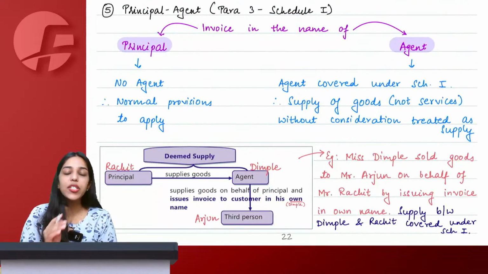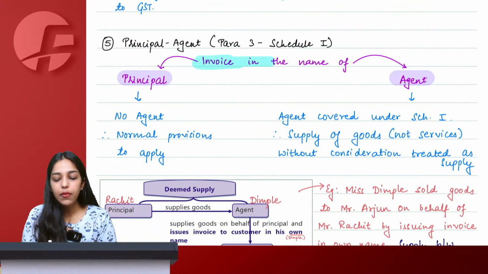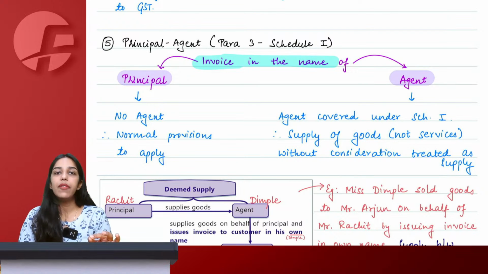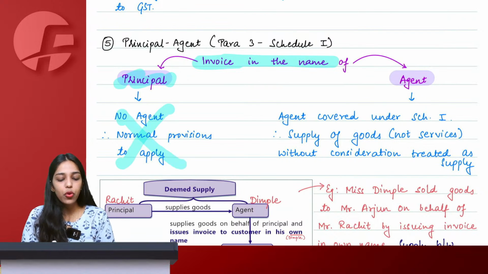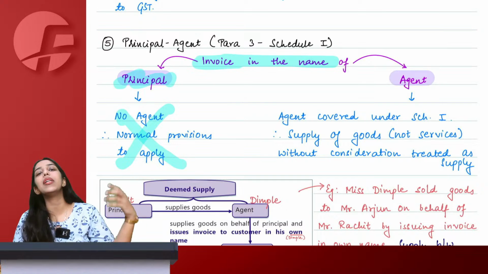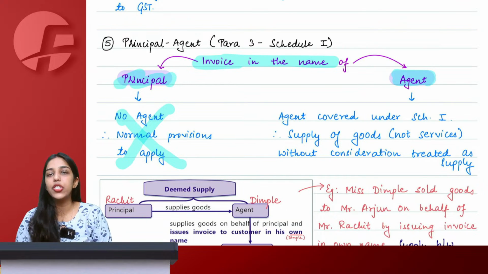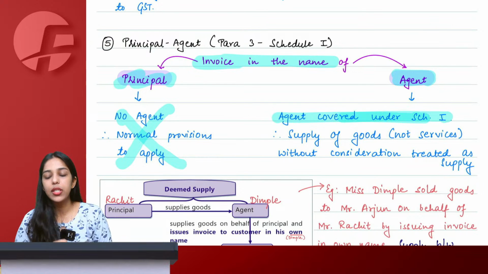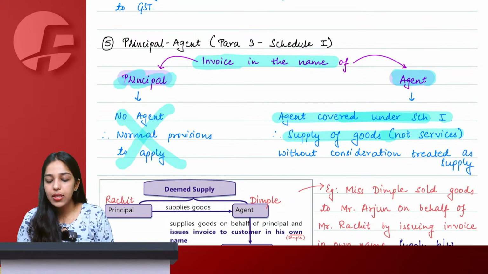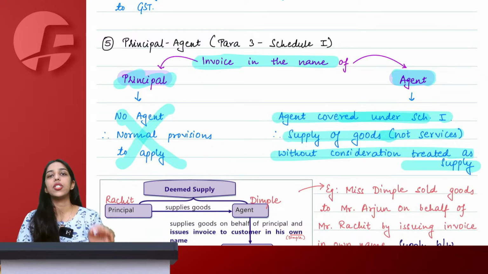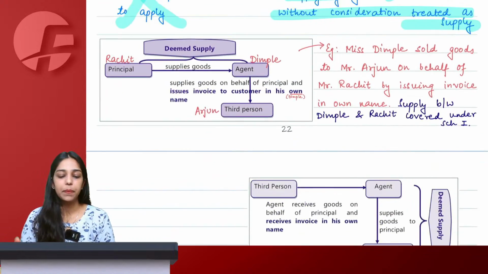So the only question that you have to ask is, invoice is in the name of whom? If invoice is in the name of principal, no agent principal relationship, then normal consideration provisions would apply. But if invoice is in the name of agent, in that case we say that agent is covered under Schedule 1, and this supply of goods without consideration will also be treated as supply.